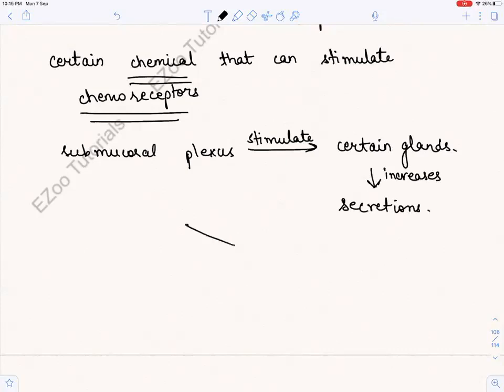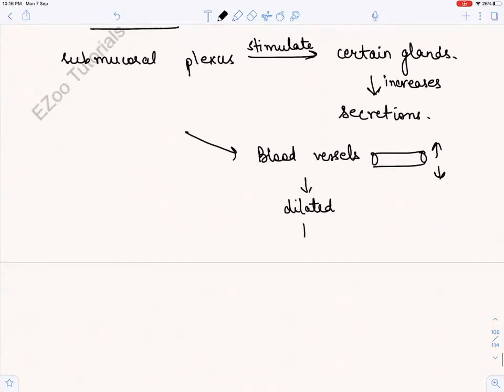And it can also stimulate certain blood vessels. When they get stimulated, the blood vessels get dilated, and when they get dilated, the blood flow will increase. So what will happen in the GI tract? The absorption increases.